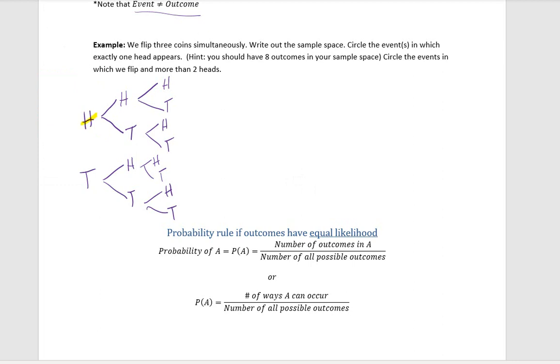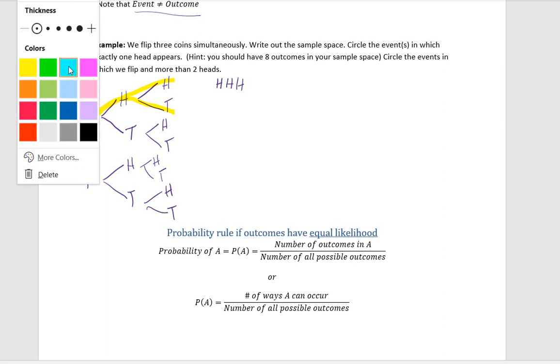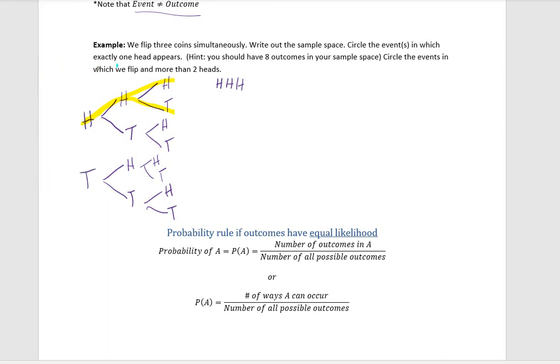So the first coin could be heads, heads, and heads. That would give us heads, heads, heads for our 3 coins. Then we follow it to the other branch. I'll do that in a slightly different color. So we follow it to another branch, and that's going to give us another possibility. So we could have gotten heads, heads, tails.